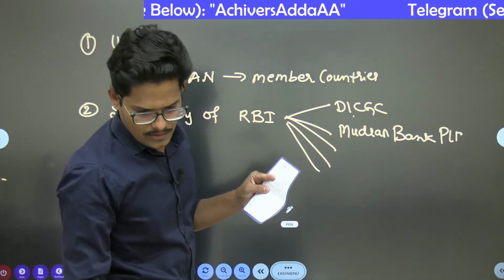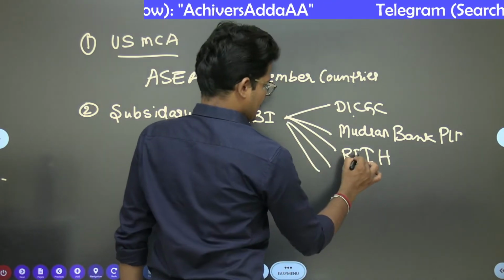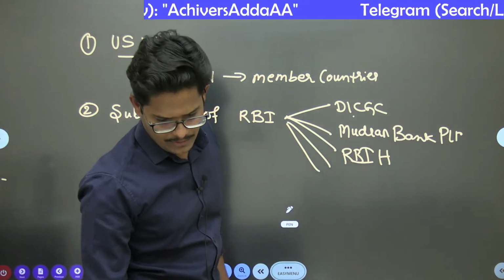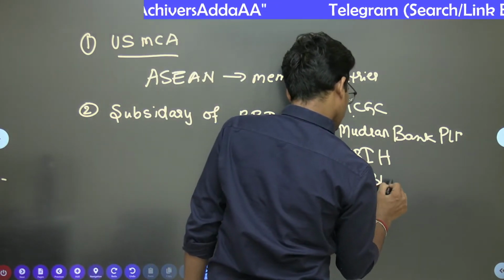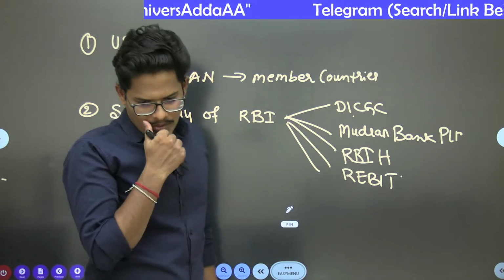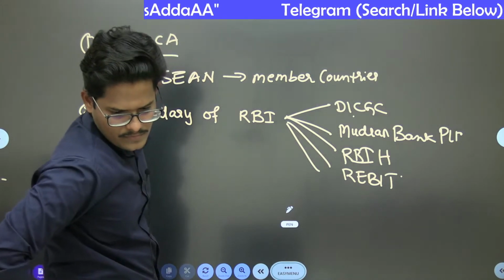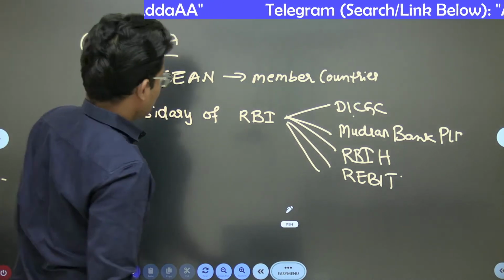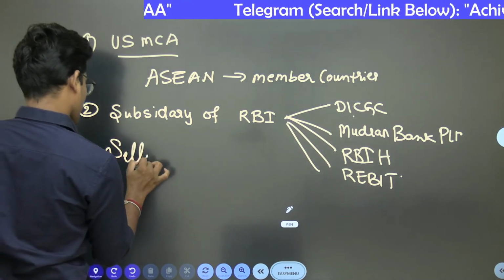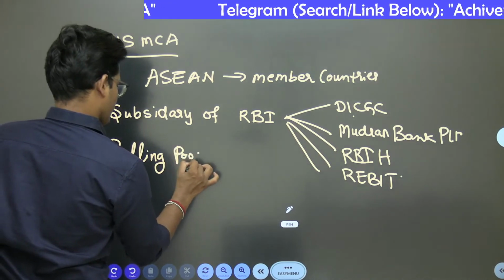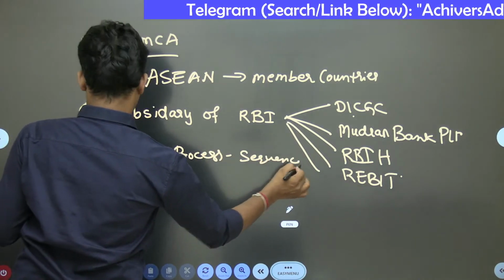Innovation Hub, correct. Reserve Bank Innovation Hub, RBIH, and here REBIT was also there. Next, there was also a question related to selling process sequence, where you need to arrange the flow.